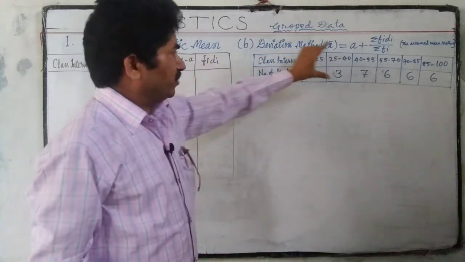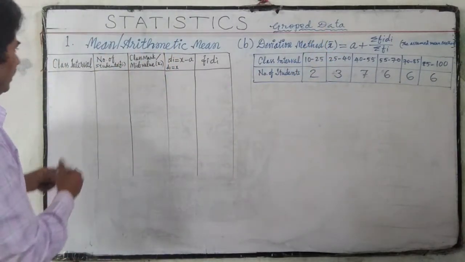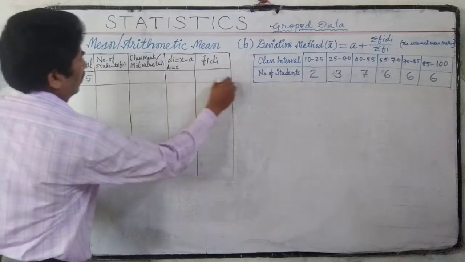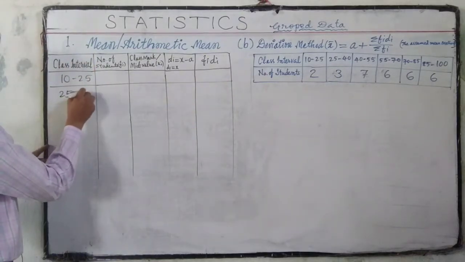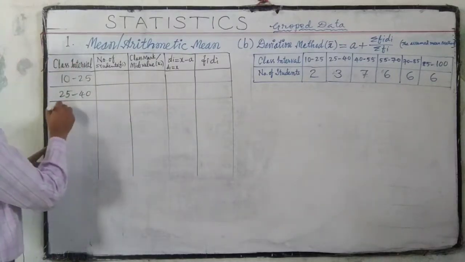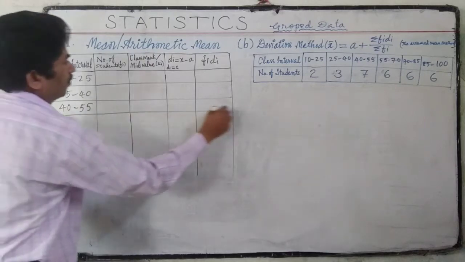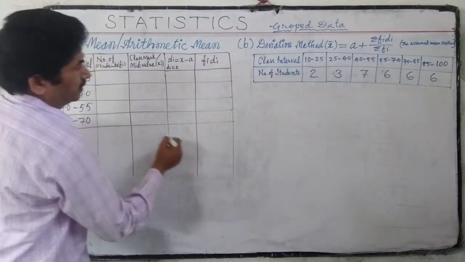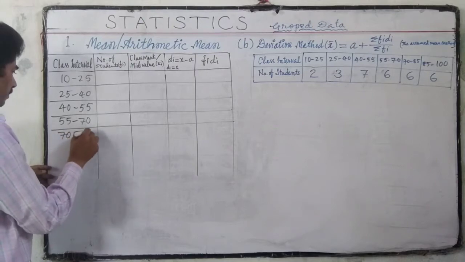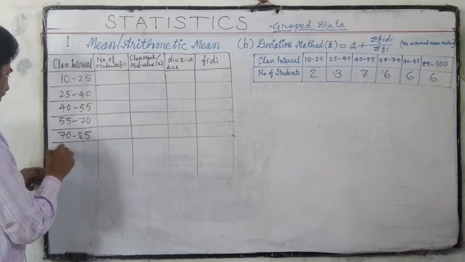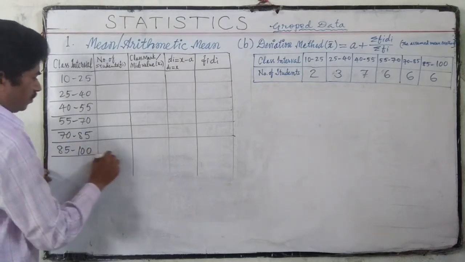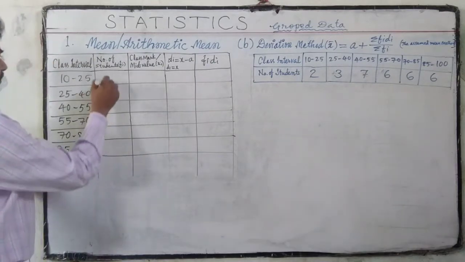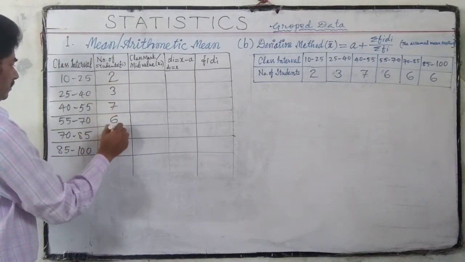First we have to arrange this in columns: class intervals 10 25, 25 40, 40 55, 55 70, 70 85, 85 100, and also the given number of students: 2, 3, 7, 6, 6, 6.